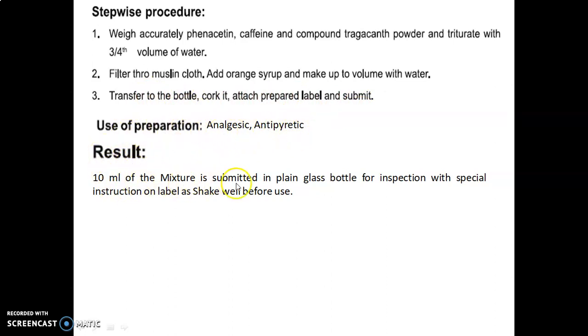Result: 10 ml of the mixture is submitted in a plain glass bottle for inspection with the special instruction on the label, check well before use. In this particular mixture, we saw the physical type of incompatibility. To overcome that physical incompatibility, as an indivisible substance is used, we can use the compound tragacanth powder to achieve proper mixing and to formulate the proper mixture.